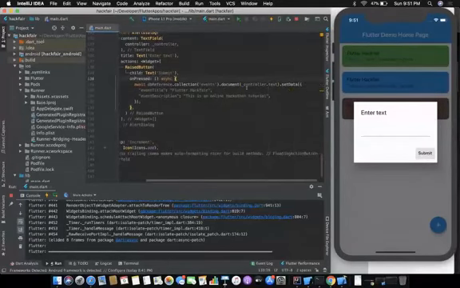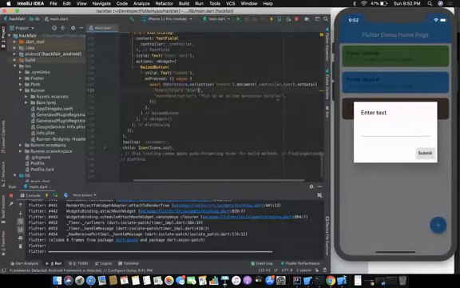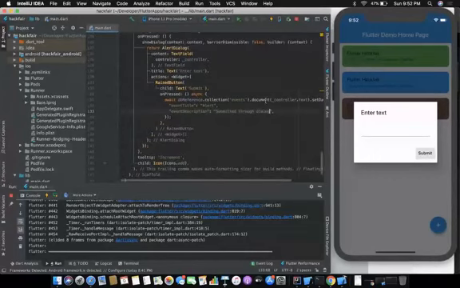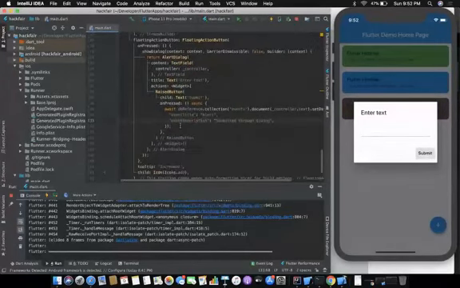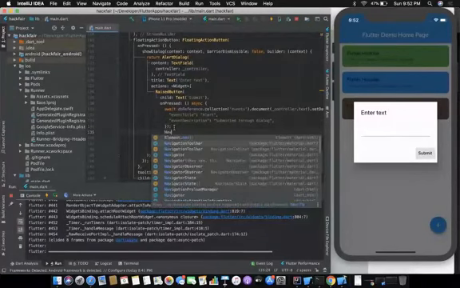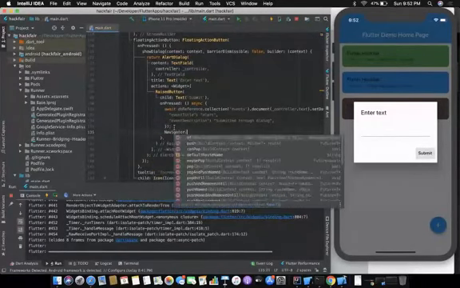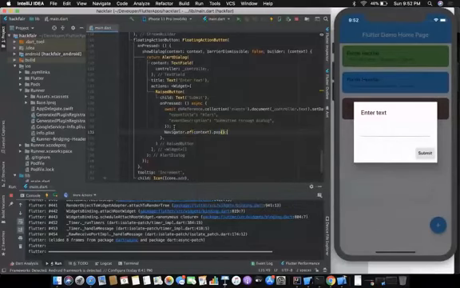Async, and we just say that you need to create a document which has the text as the key and set the data as alert submitted through dialog. And when it's done, then you need to Navigator.of(context).pop. This line will just remove the dialog when it's done. It will go back to the launch UI screen. So let's just hot restart it.